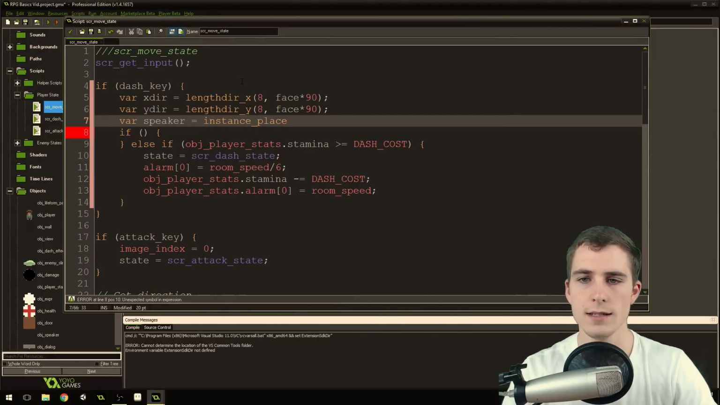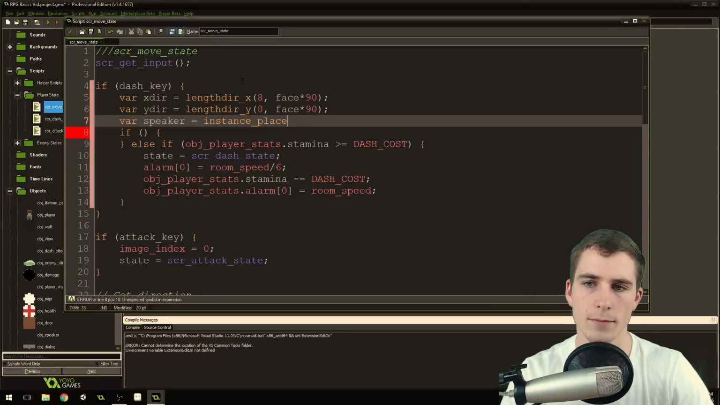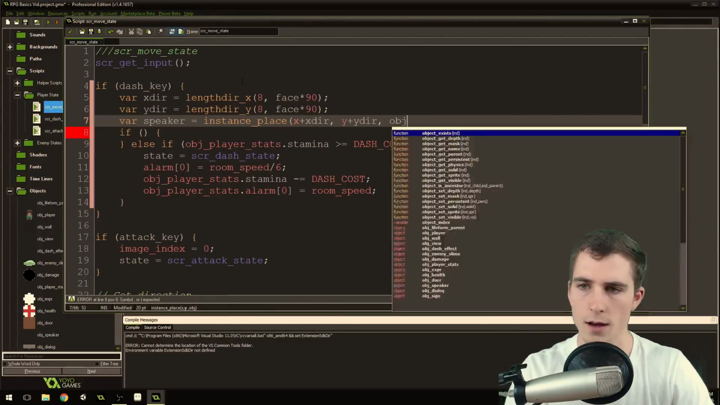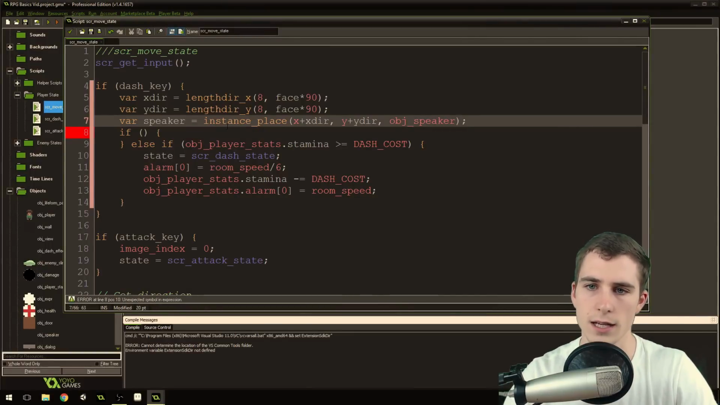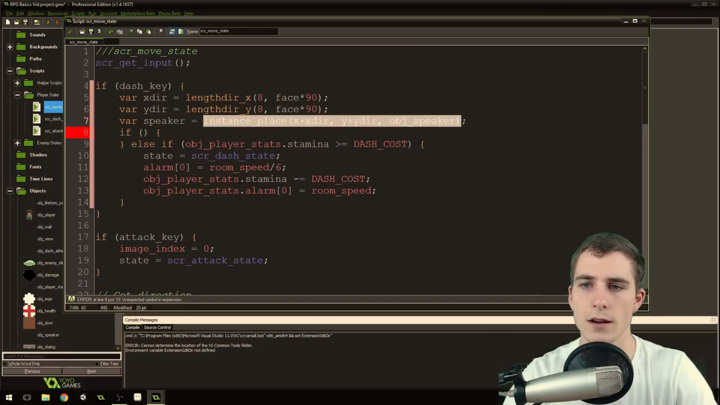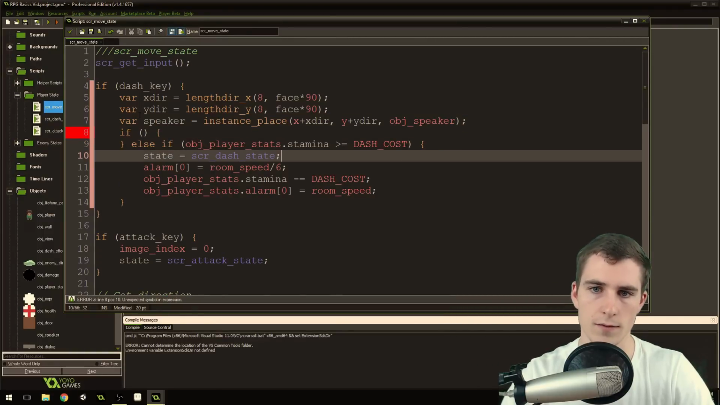place. Now instance place is just like place meeting, except that this will actually return the ID of the object, so we can get access to the other object. Okay, so instance place x plus xter, y plus yder, object speaker. So we're going to check to see if there's a speaker there using instance place. If there is a speaker, this will return the ID of that speaker object. If there's not a speaker, this will return no one, which has a value of -4.